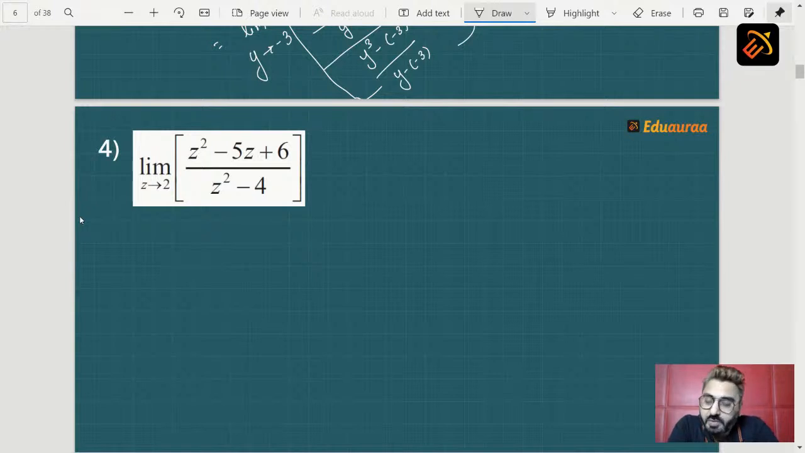Now students, what will you do? So here you cannot apply that formula. The limitation of that formula has come, so how will we solve it?